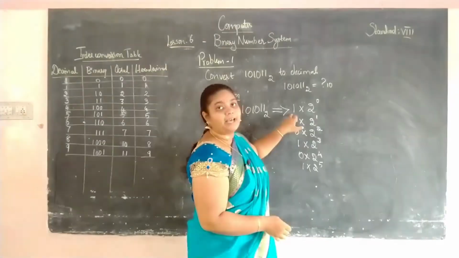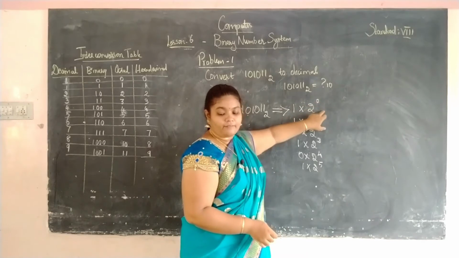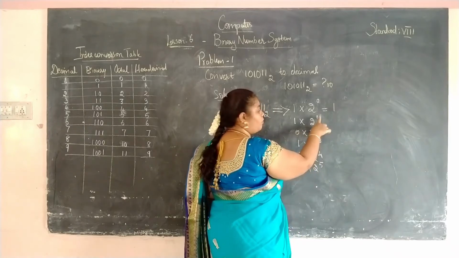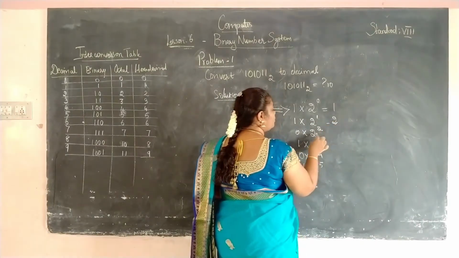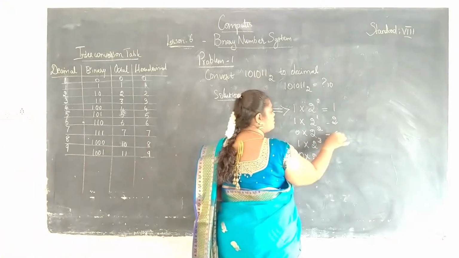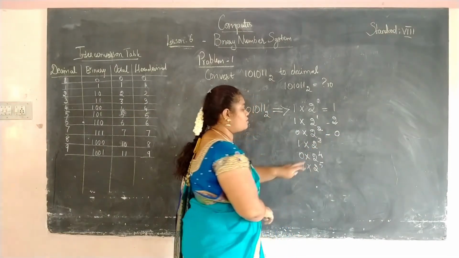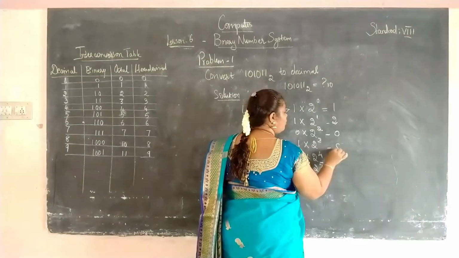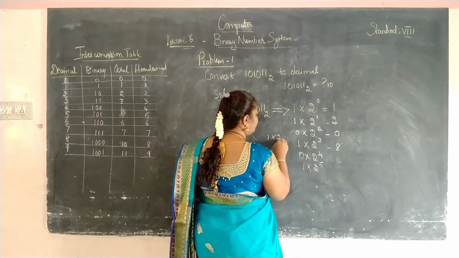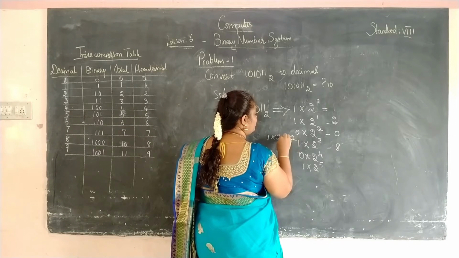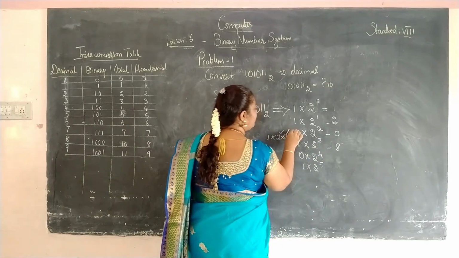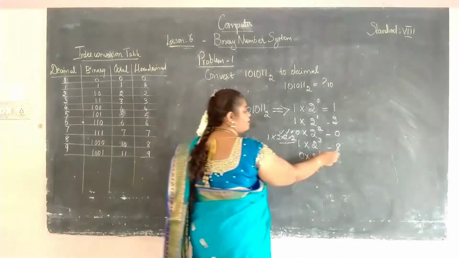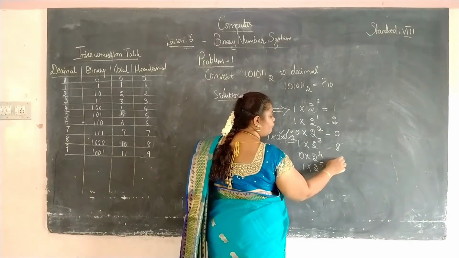Now we want to evaluate these values. 1 into 2 to the power 0 is 1. 1 into 2 to the power 1 is 2. 0 into 2 to the power 2 is 0. 1 into 2 to the power 3: what is 2 cubed? 2 into 2 into 2. 2 twos are 4, 4 twos are 8, and 8 into 1 is 8. 0 into 2 to the power 4 is 0.